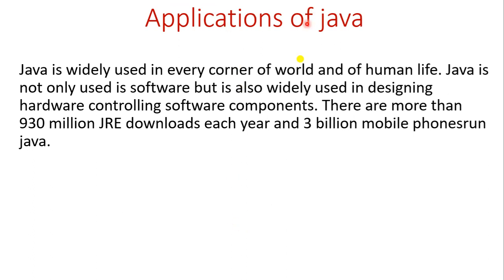Let's go to the applications of Java. Java is widely used in every corner of the world and of human life. Java is not only used in software but also in designing hardware and controlling software components. It means if we want to run hardware, we write software and put that software in the hardware, so that the hardware runs by software.